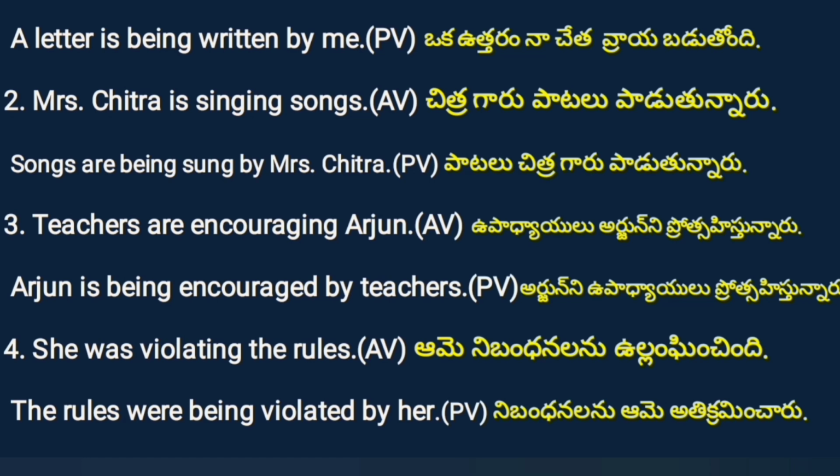Example 4. She was violating the rules. ఆమె నిబంధనలు ఉల్లంఘిస్తుంది. Active voice. Here we are highlighting she in active voice. In passive voice, the rules. Rules is plural. That's why we are using were, then being, then violated, then by, then her. So the rules were being violated by her. నిబంధనలు ఆమె అతిక్రమించారు. So we are highlighting rules in passive voice.